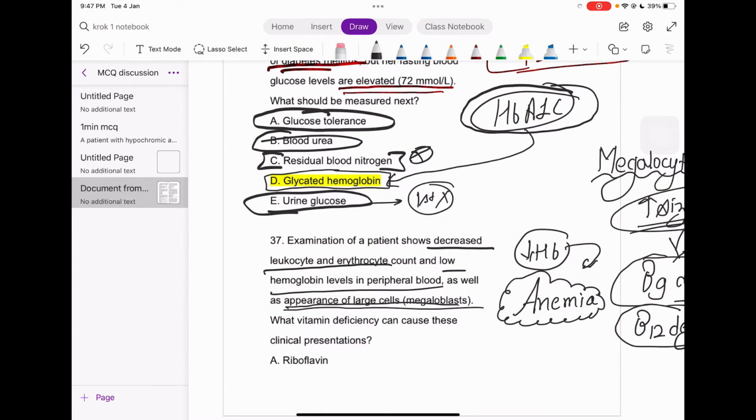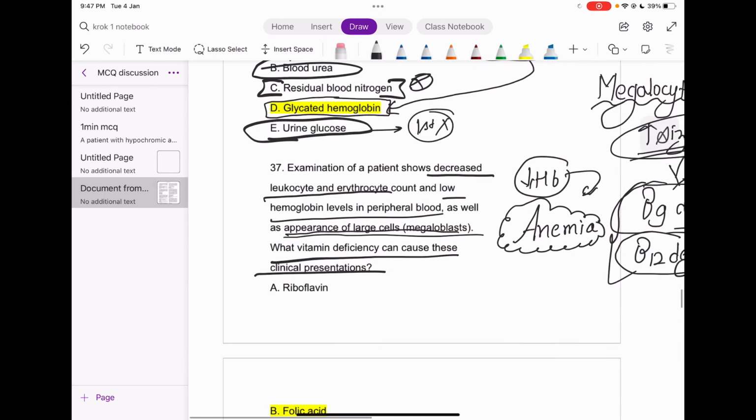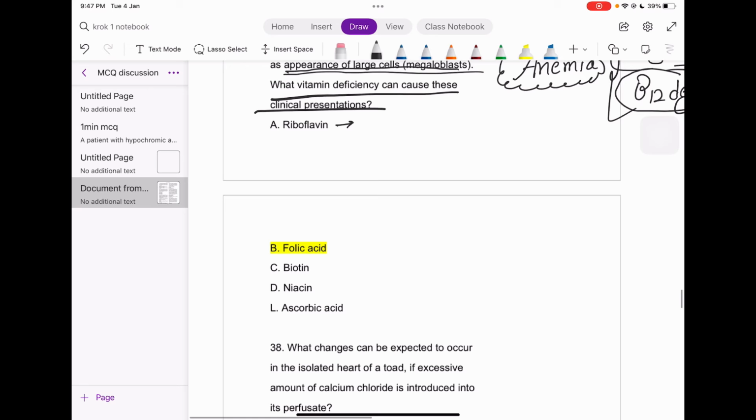So what vitamin deficiency can cause this clinical presentation? We just landed on these two vitamins, right? Again, riboflavin. Which vitamin is it? Again, if you can just do it in the comment box, I will really appreciate that. Okay, now we have our answer. That is folic acid. Which vitamin is that, guys? Vitamin B9. Remember. Thereafter, biotin is vitamin B7, niacin is vitamin B3, and then vitamin C.